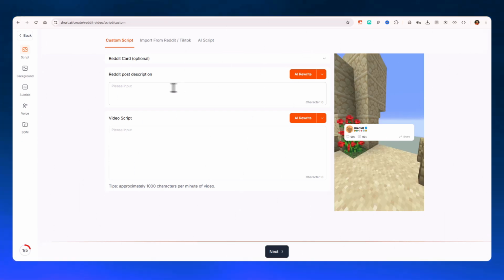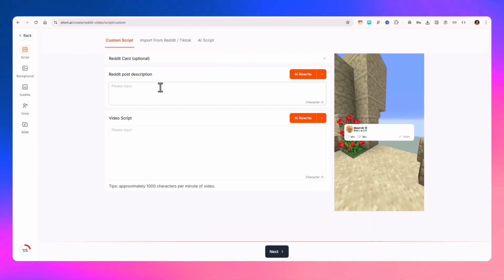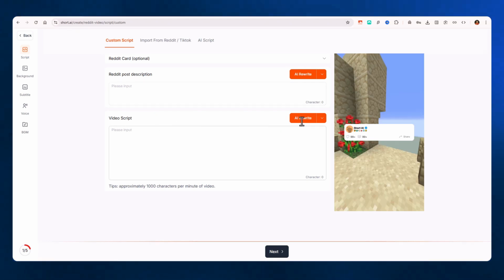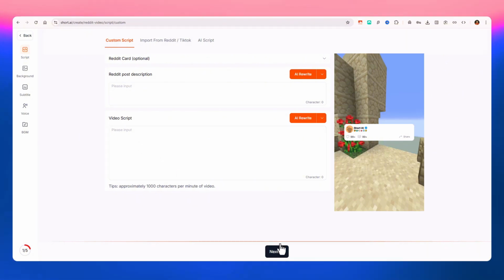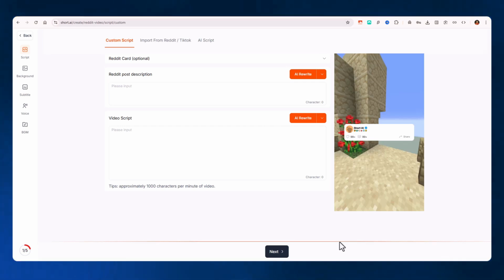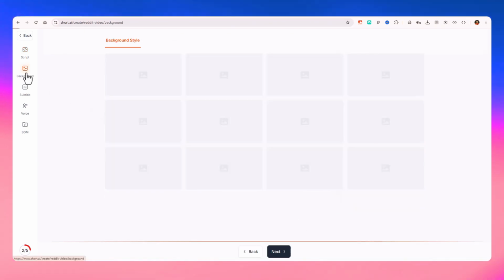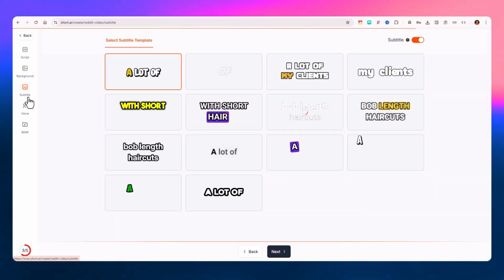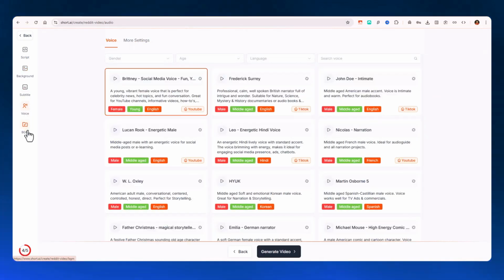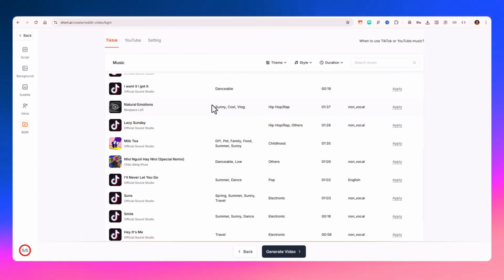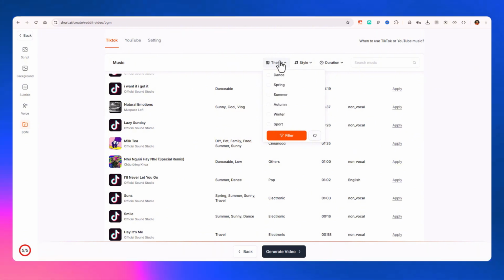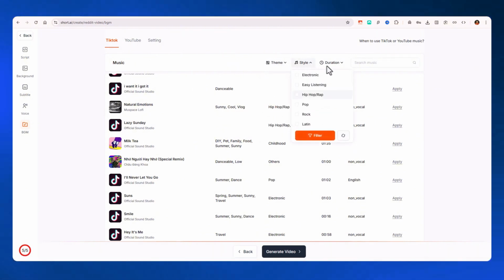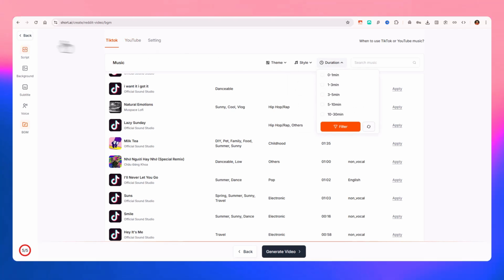So you can quickly input your Reddit post description, the script, and you can also AI rewrite whatever you post over here, and this will generate the text, and you can complete your next process and the video will be generated. You can change the background for the same, subtitles you can choose, the voice and the background music. There are plenty of music you can choose from for sure. You can organize them or maybe filter them based on a theme, based on the style they represent and the duration for which you want your video to be in.